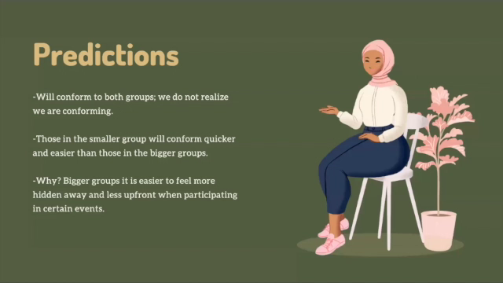My prediction for the experiment is that people will conform to both groups because we do not realize we are conforming. Those in the smaller groups will conform quicker and easier than those in the bigger groups. Why? Because in bigger groups, it is easier to feel more hidden away and less upfront when participating in certain events.